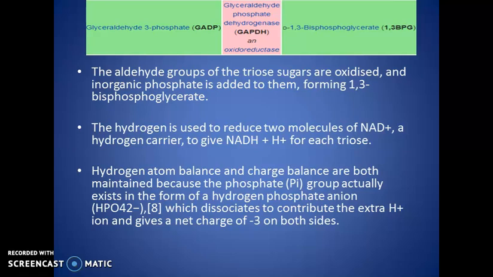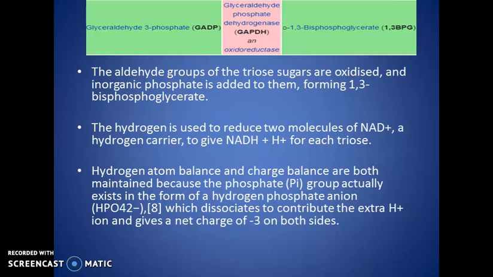Then the hydrogen is used to reduce 2 molecules of NAD+. So here NAD+ molecules are present, and the hydrogen released by the enzyme is used to reduce 2 molecules of NAD+, and finally a hydrogen carrier, NADH plus H plus, is formed for each triose. So each triose gives NADH plus H plus and 1,3-bisphosphoglycerate is obtained.